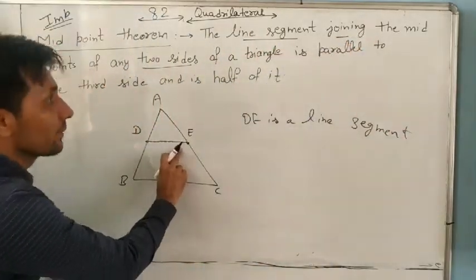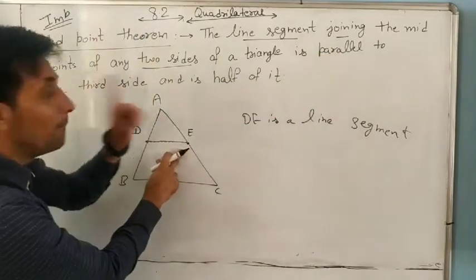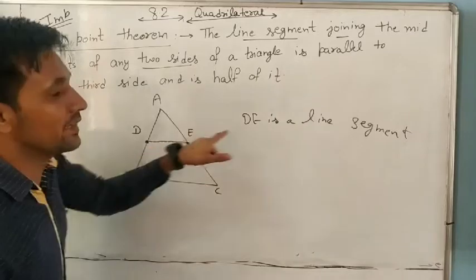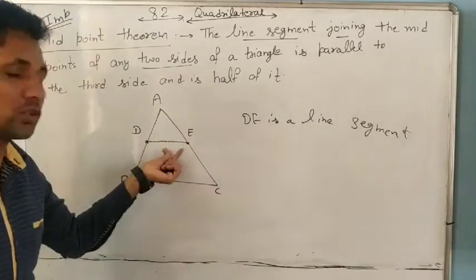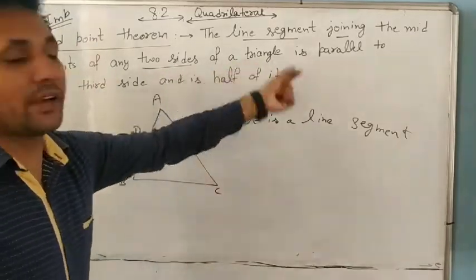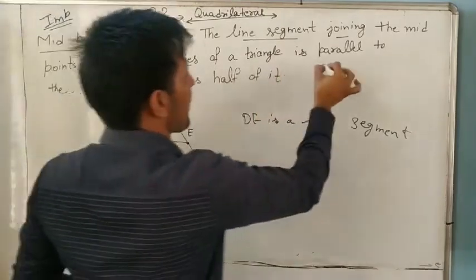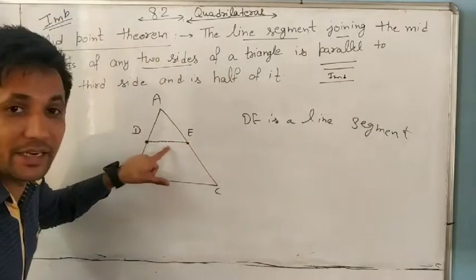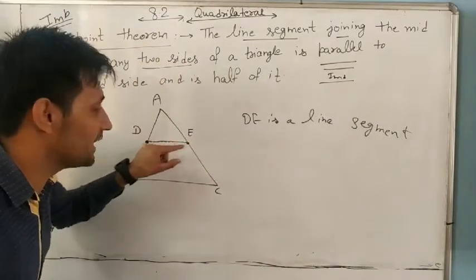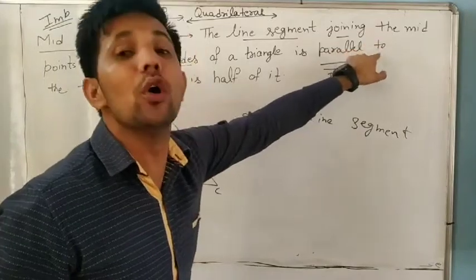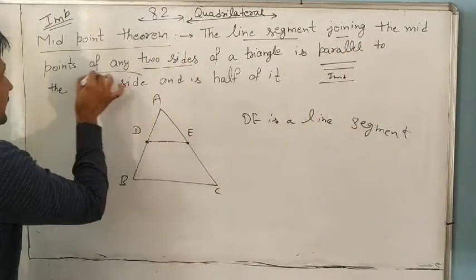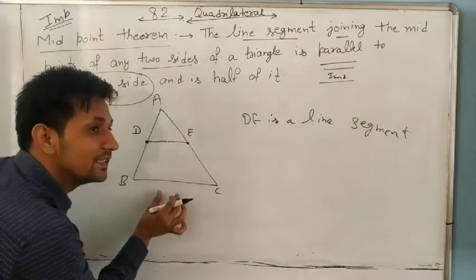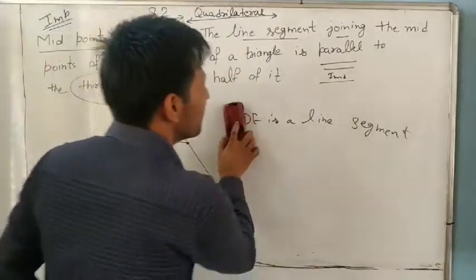It is a line segment joining the midpoints. So suppose D and E are midpoints, joining the midpoints of two sides of a triangle. Then it is parallel. Very important. If a line segment joining the midpoints is parallel to the third side, which one is the third side? BC. The third side is BC.